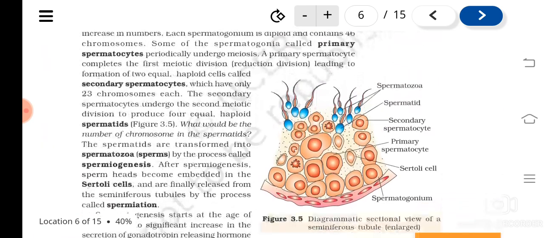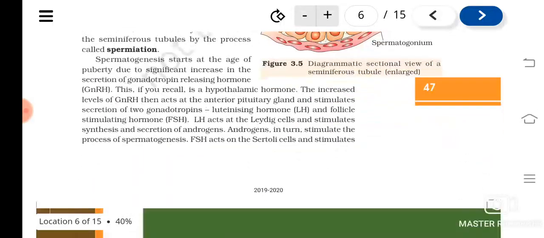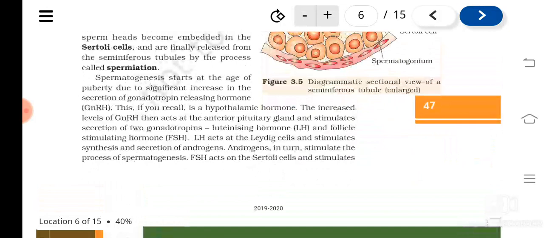Is it clear? So what are the hormones involved in spermatogenesis? That is the gonadotropin releasing hormone. Who produces it? It is produced by the hypothalamus. Where does it act? It acts on the anterior pituitary. The pituitary gland is known as the master gland, isn't it? So they produce two hormones. What are they? LH and FSH, under the influence of GnRH.